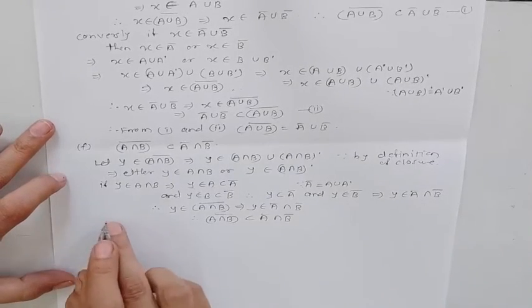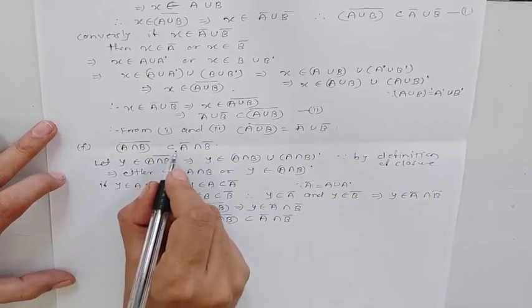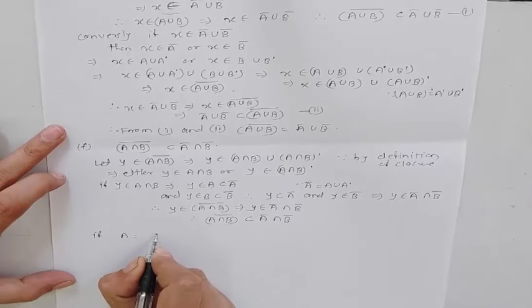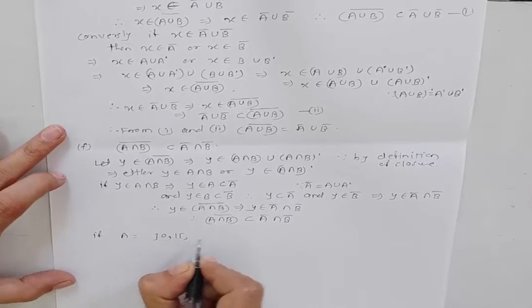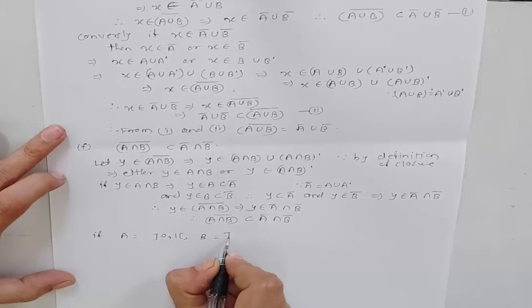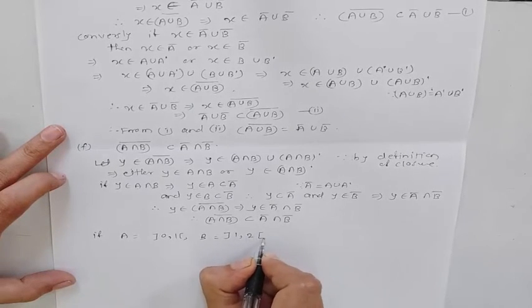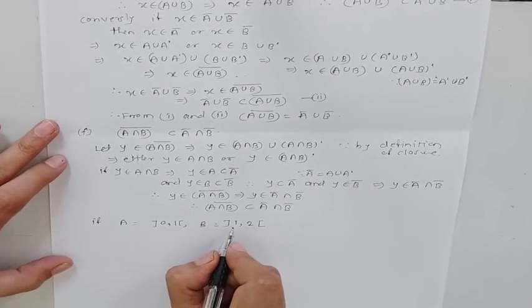In general, the equality does not hold. If we take set A as the open interval 0, 1 and set B as the open interval 1, 2, these are two open intervals.